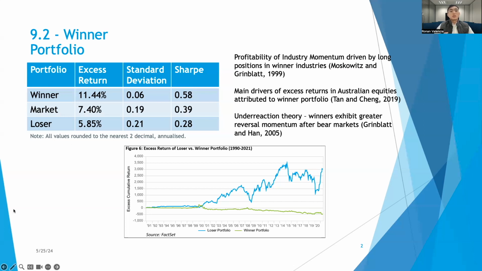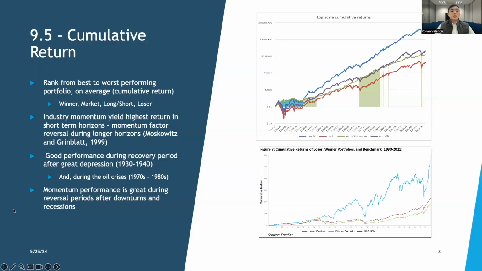Interestingly, the portfolio of winners and losers in the graph below consisted of individual stocks rather than industries. The look-back period for their strategy was also greater than ours at 1, 2, 3, and 5 years rather than our 12 months. As we can see in the graph above, the ranks of each portfolio based on the cumulative